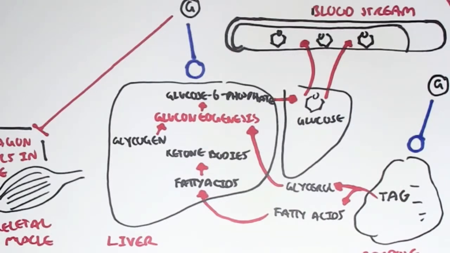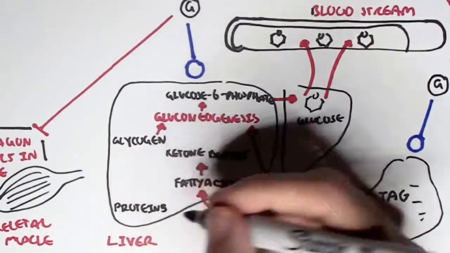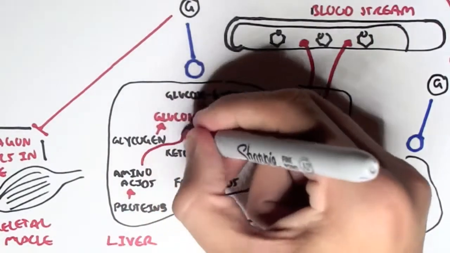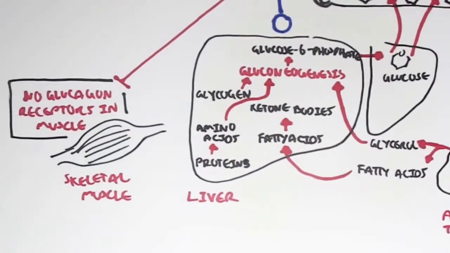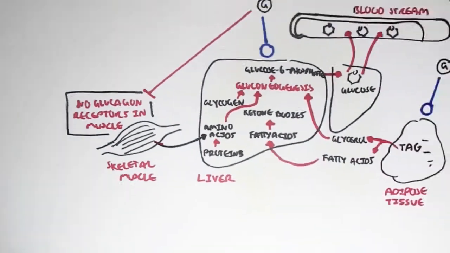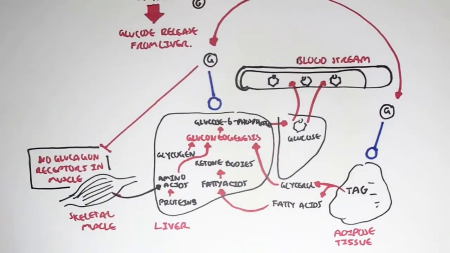The proteins in the liver can go via proteolysis to make amino acids, and these amino acids can then be fed into gluconeogenesis to make glucose 6-phosphate and then glucose. And this is also promoted by glucagon. And it's important to note that the muscles can also provide amino acids to the liver during a fasted state, but this is not caused by the effects of glucagon, because remember, glucagon has no effect on skeletal muscle.